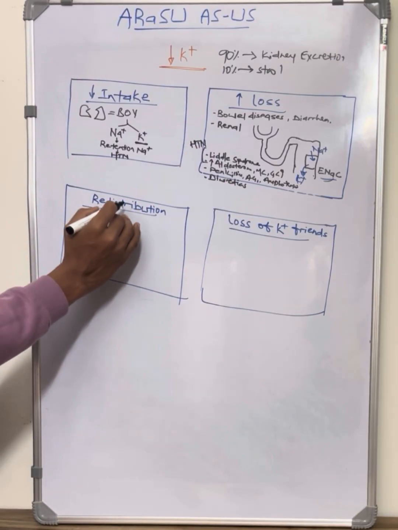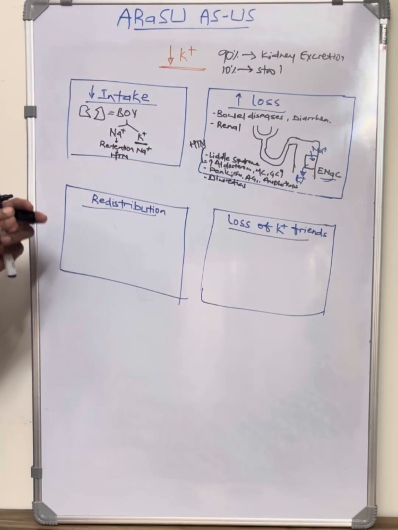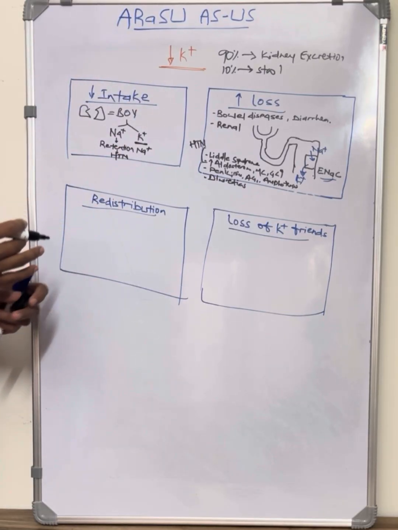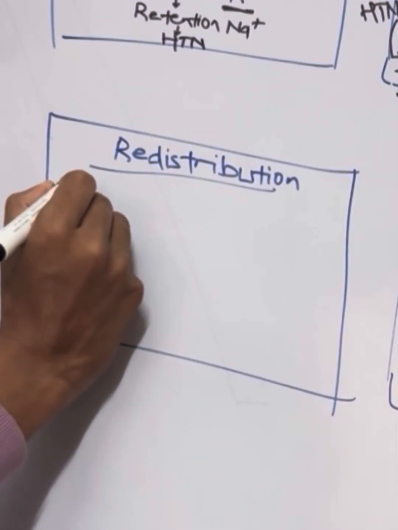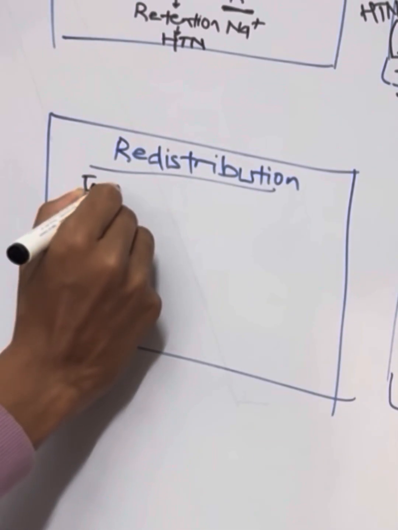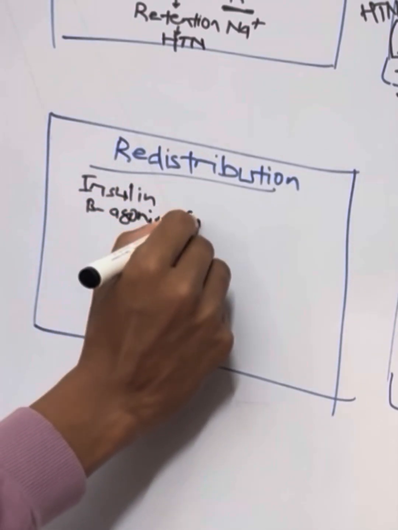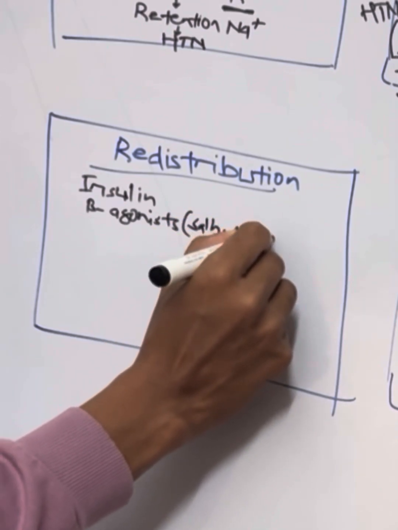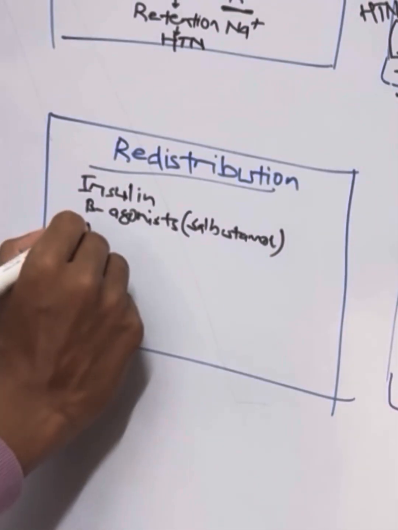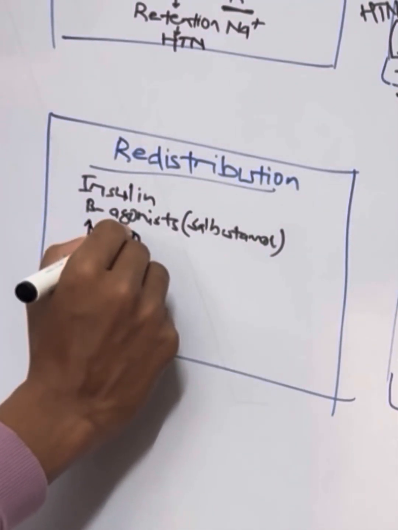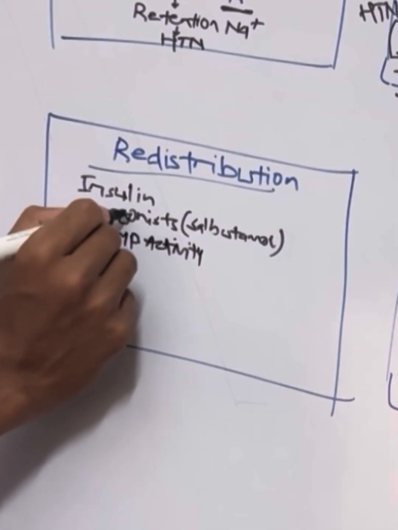Coming to the third segment, that is redistribution. It means potassium is there normally in the body, but it has got redistributed intracellularly. Now what are the things which will redistribute potassium into the cells? Some medications such as insulin, even beta agonists like salbutamol, and sometimes excitatory states, for example increased sympathetic activity in the body, like giving sympathomimetic agents.